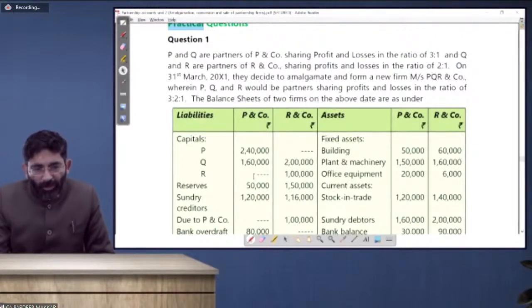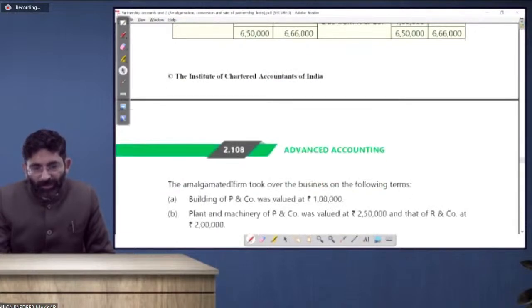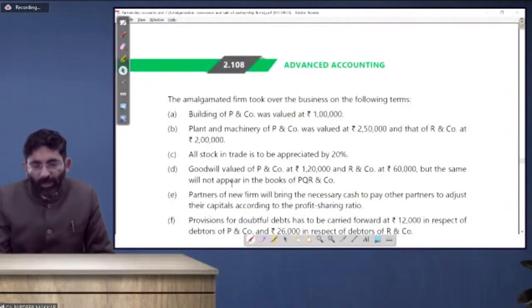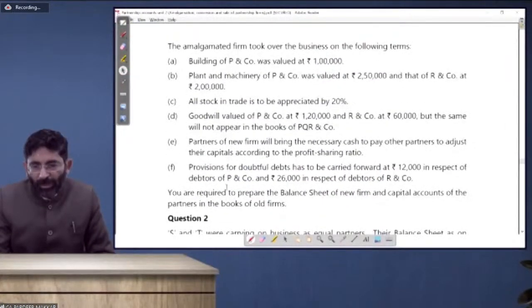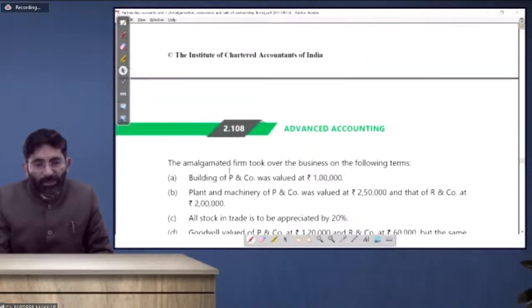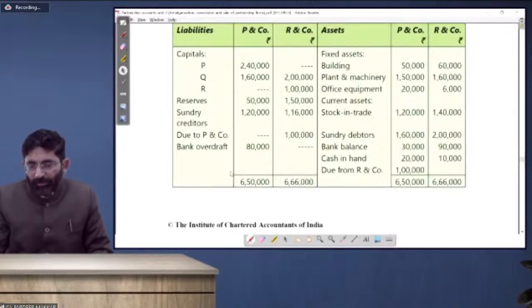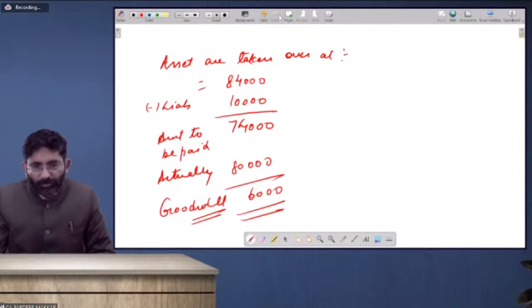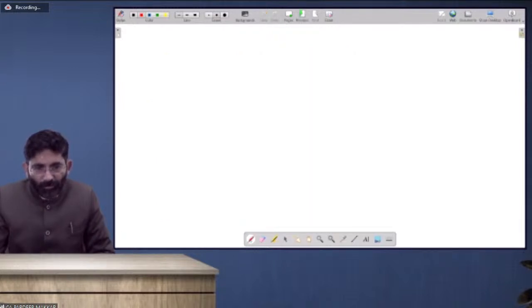Now this firm is going to take over all the assets and liabilities. Building has been taken over at rupees 1 lakh. Plant and machinery 2,50,000. All that information is given to you. You are required to prepare the balance sheet of the new firm and capital accounts of the partners in the books of the old firm. So I would like to help you in this question by preparing the revaluation account and partners' capital account, but you have to do it with good speed. I would like to do it for you. Revaluation account of P and Company, in the books of P and Company.